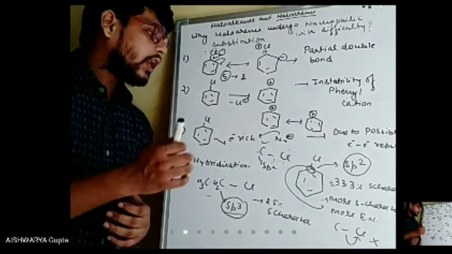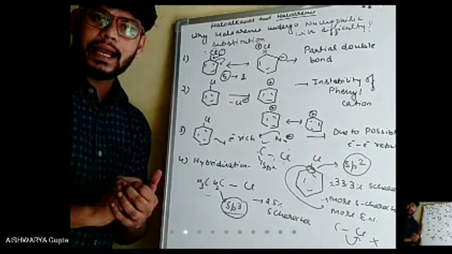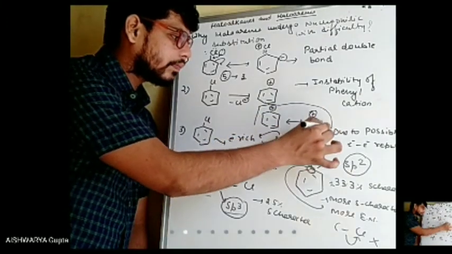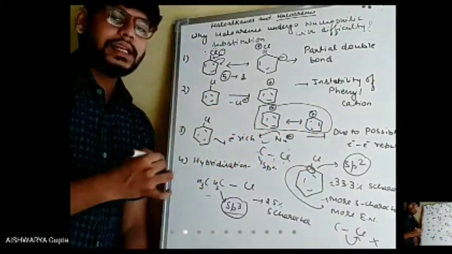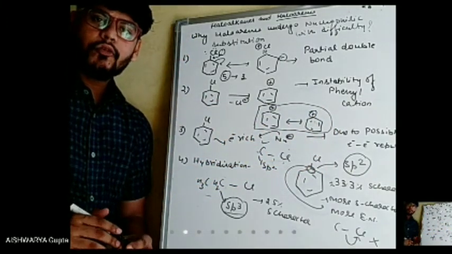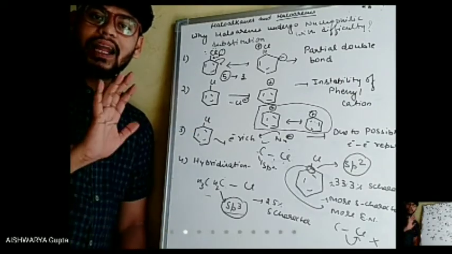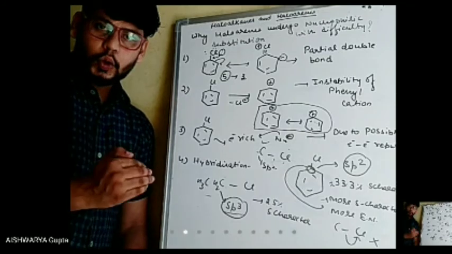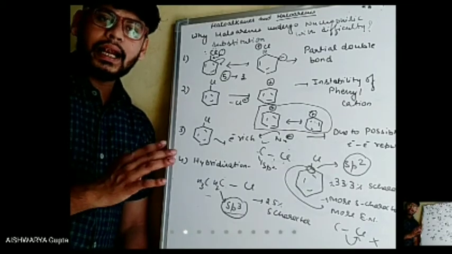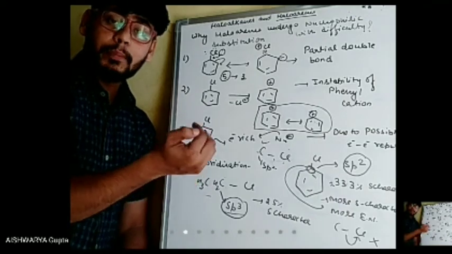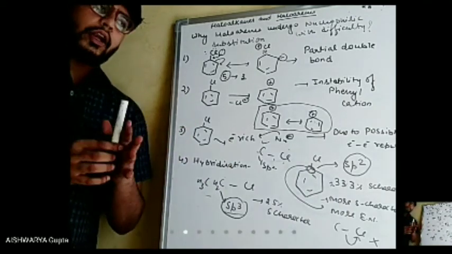If you see the stability of this phenyl cation, it has only these two resonating structures, whereas chlorobenzene has a total of 5 resonating structures. You have studied this already: the more the number of resonating structures, the more the stability. I will also tell the reason why.